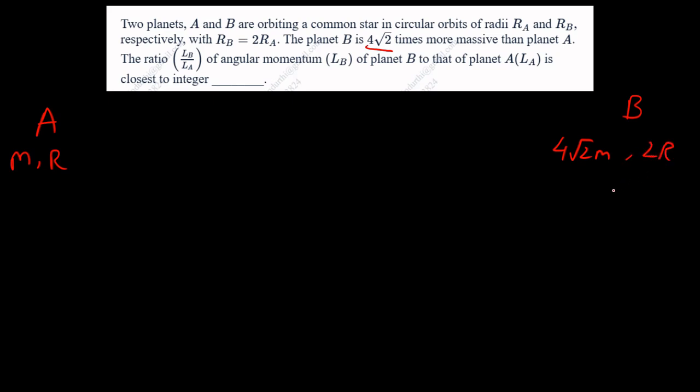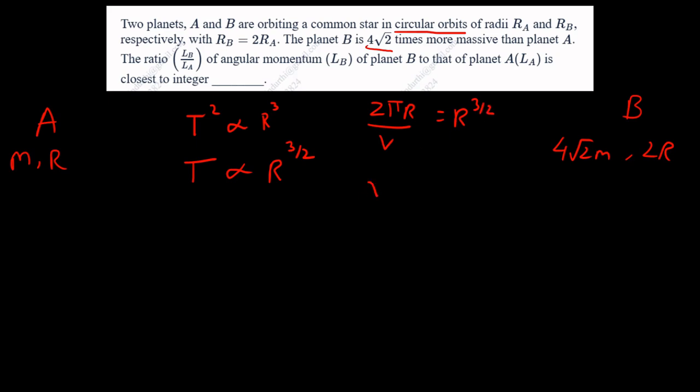Alright, now what else do we need for angular momentum? We need the velocity. But what do we know? According to Kepler's laws of orbits, T square is proportional to r cube. Square rooting, we have T proportional to r power 3 by 2. And T is nothing but the circumference of the circular orbit divided by velocity, 2 pi r by v, which is proportional to r power 3 by 2.